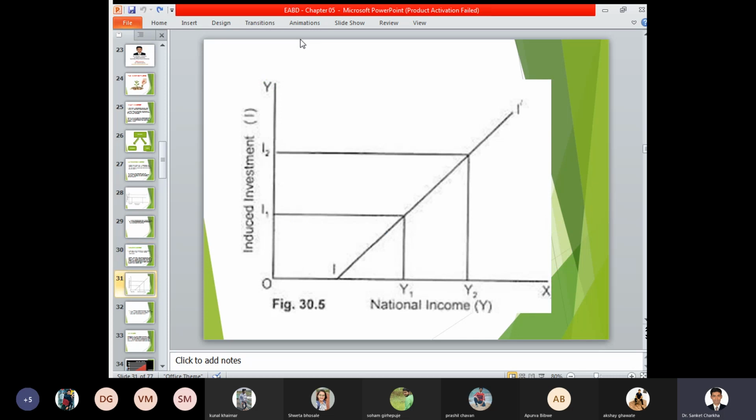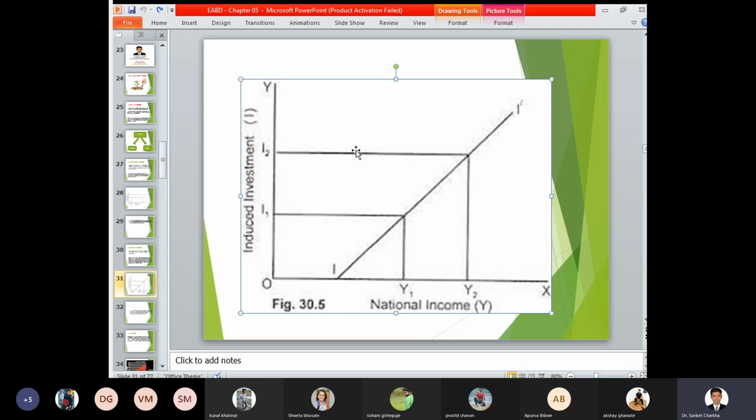Here the graph or curve looks in this particular fashion, wherein at a certain stage your income level is fixed at this position, that is 0 to I. From 0 to I, your income level is the same, but if your income level starts increasing, your induced investment also starts increasing, simultaneously in proportion to your income. So from I to Y1, in this portion, you can see that if the income increases from I to Y1, your investment also increases from 0 to I1. In the same fashion, if your income level increases from Y1 to Y2, your investment level also increases from I1 to I2.